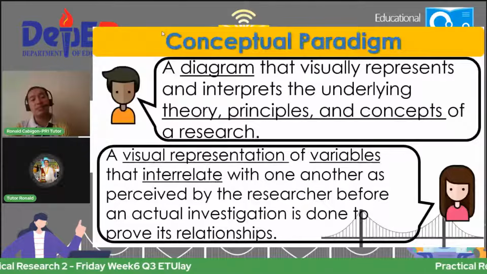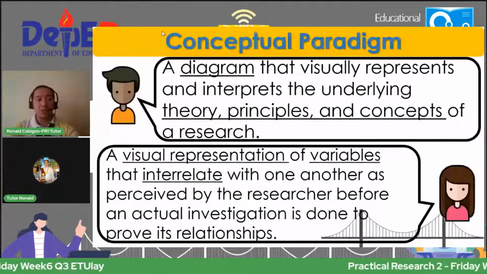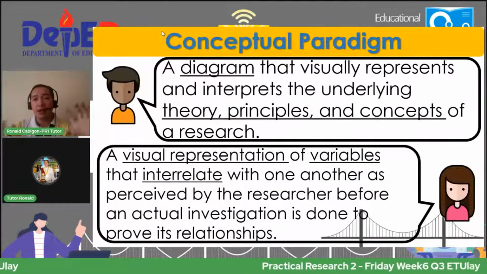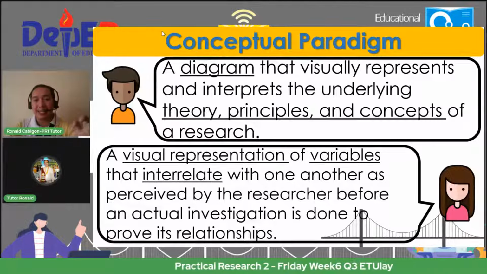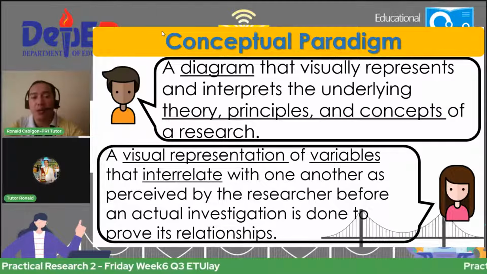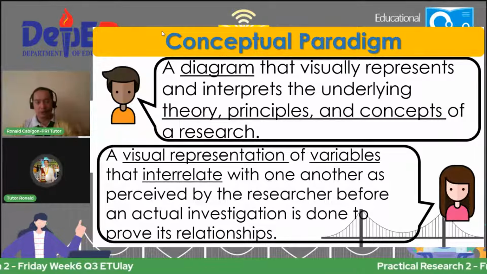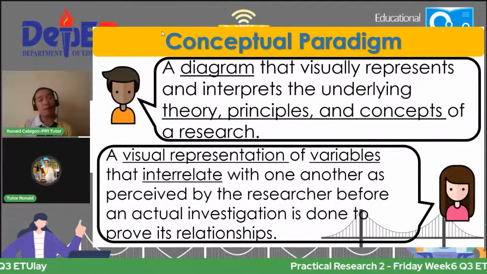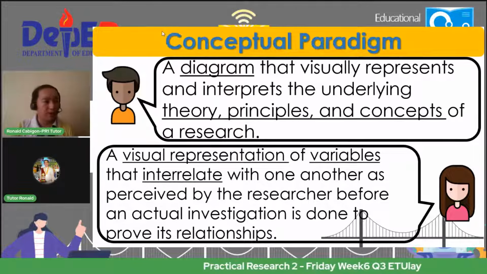Okay? So conceptual paradigm ang tawag po sa diagram, the visual representation in your conceptual framework according to the book by Prieto and others. Okay?